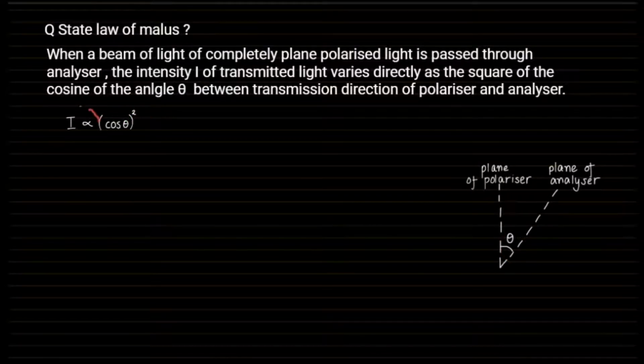Now if I remove this proportionality sign, I have to introduce a constant. So my intensity I equals I naught times cos theta whole square. Fine. Now let us open this bracket. So I can write intensity equals I naught times cos square theta. Fine. So this is your law of Malus.